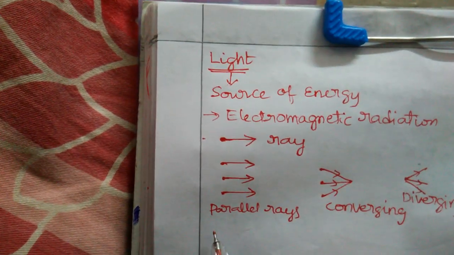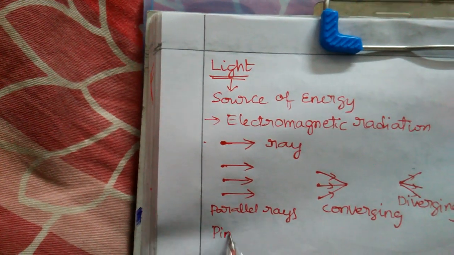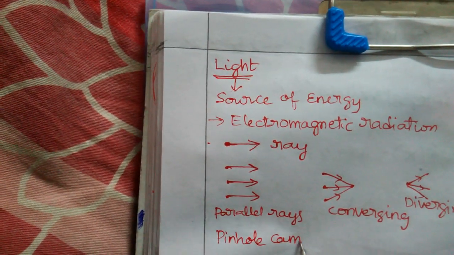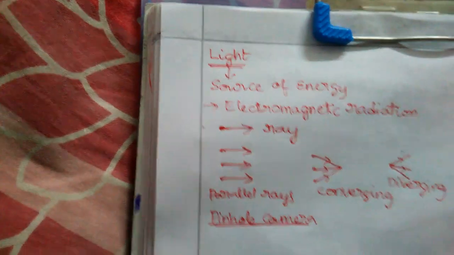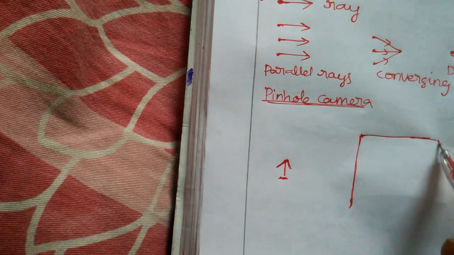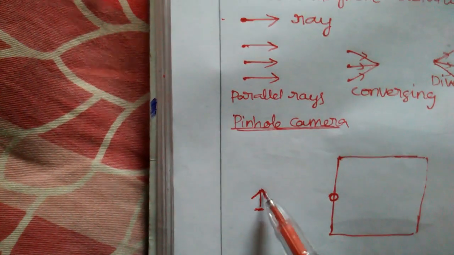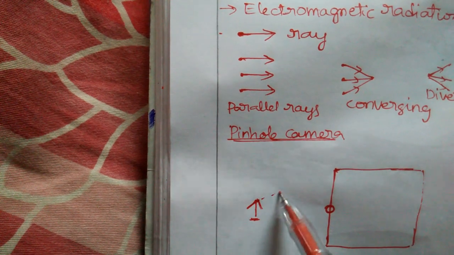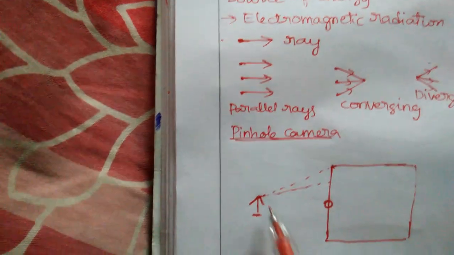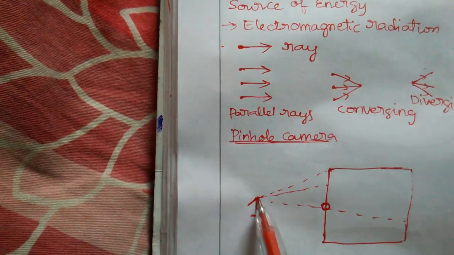So now we will learn about the pinhole camera. See, you know very well. Consider that this is an object. Now I placed a pinhole camera here. It has a hole here. So here the light rays, consider that the light rays are passing in all directions like this.